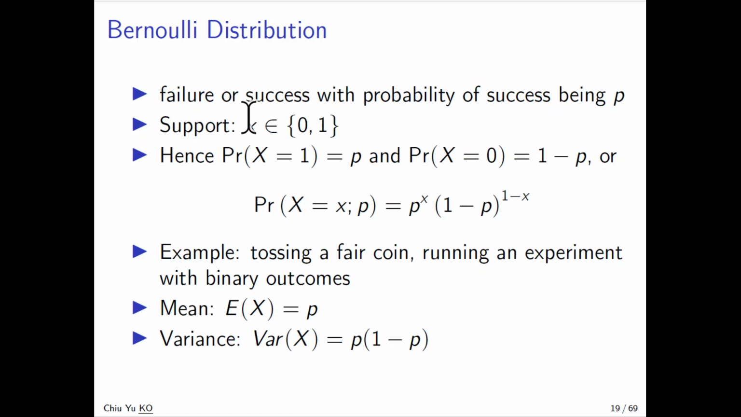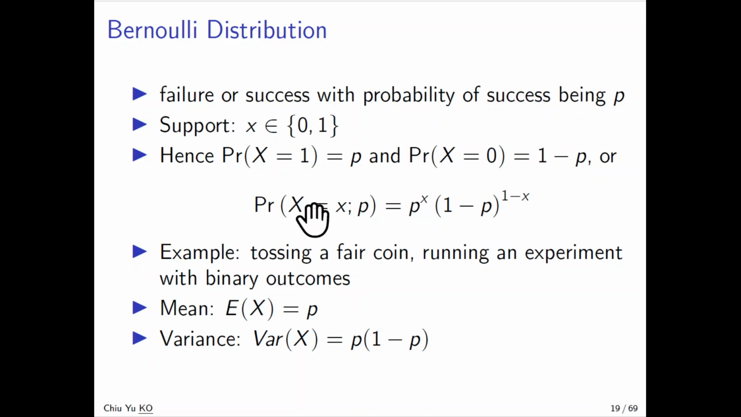So we would map success to 1 and failure to 0, so it's either 0 or 1. 1 means success, 0 means failure. Therefore, the probability that x equals 1, which is a success, is P, and x equal to 0 means it fails, which is 1 minus P.